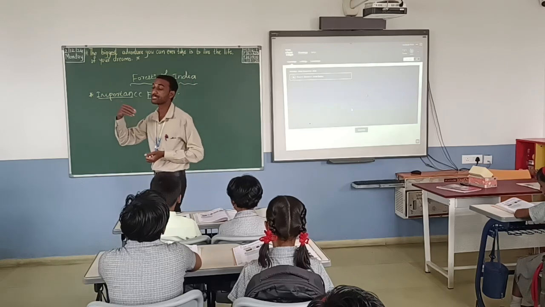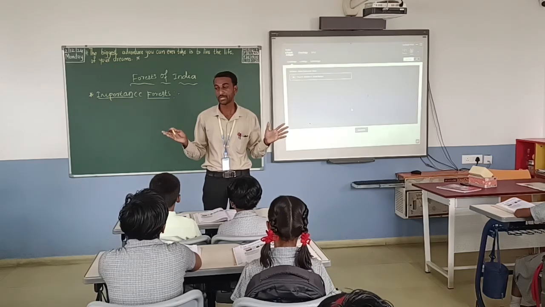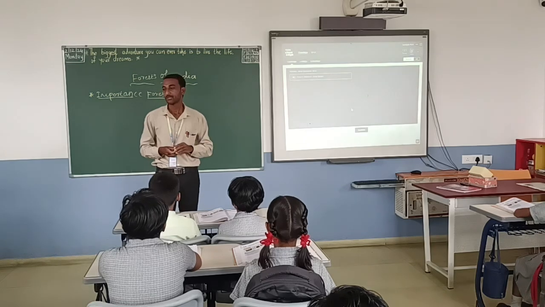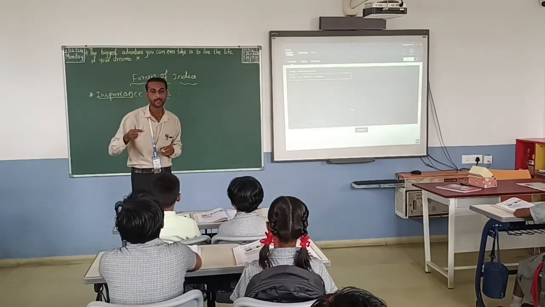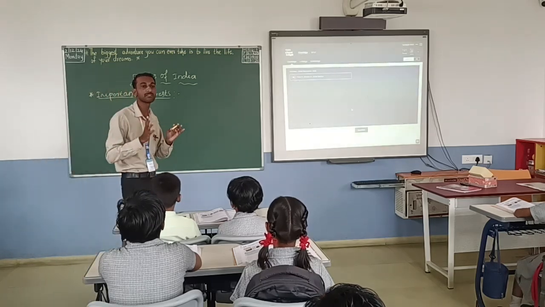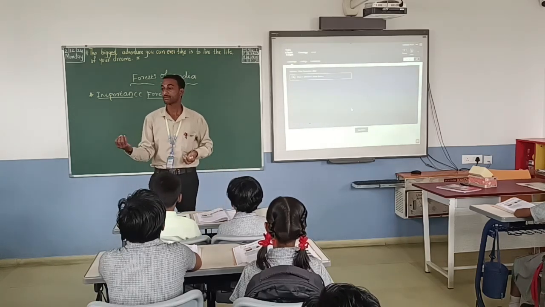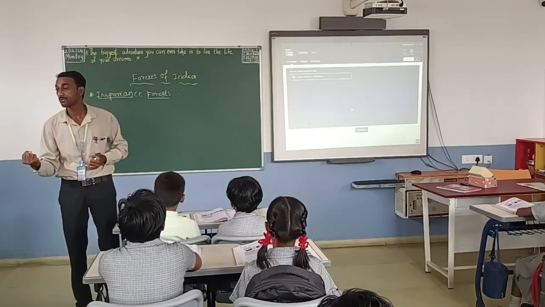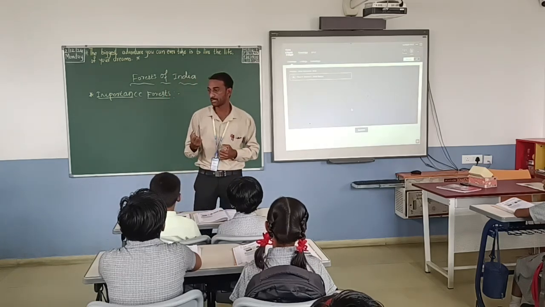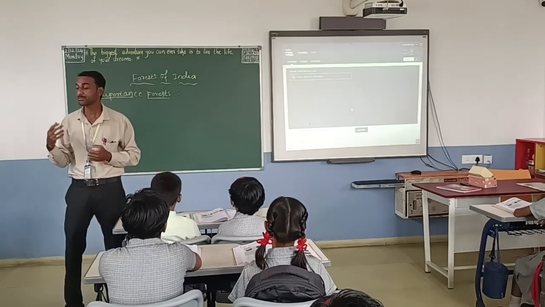If the forest were not there, then we would be suffering many things. Again, some uses are there. The forest controls soil erosion and floods. Trees are there in the forest, so they are not leaving the soil; they are holding the soil with their roots. So they will prevent soil erosion, and along with that, floods will come.